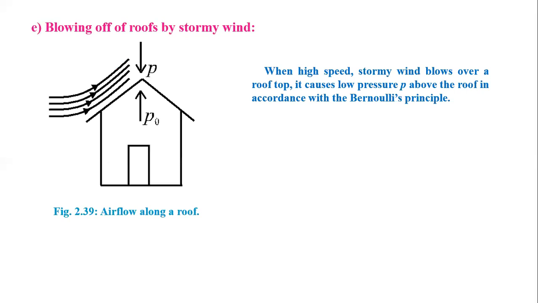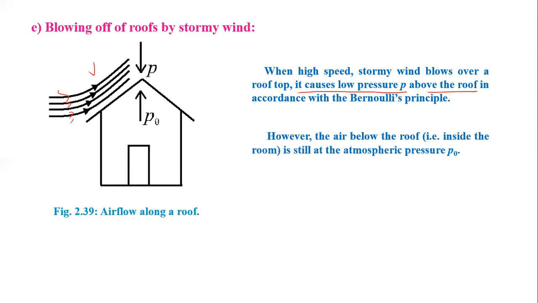When high speed stormy wind blows over the rooftop, you can see in the diagram, it causes low pressure P above the roof. So here the speed of the air is more, so it causes low pressure by using the Bernoulli principle.